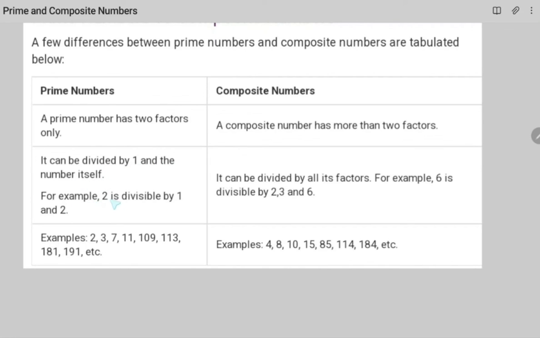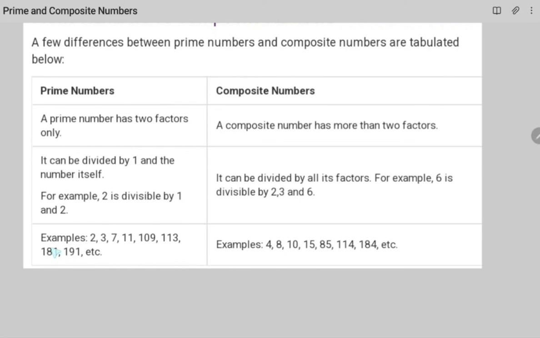For example, 2 is a prime number and it is divisible by 1 and 2 only. Composite numbers can be divided by all their factors. For example, 6. 6 has 4 factors, 2, 3, 6 and 1. So it is divisible by 4 numbers.